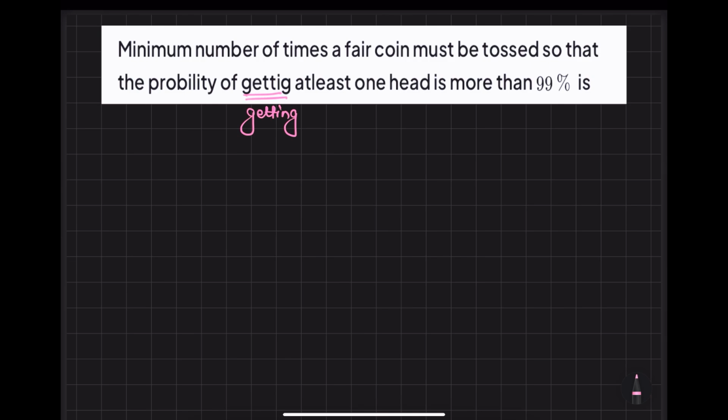So can I say that the probability of getting at least one head is equal to total probability minus no head? Correct or wrong? This is correct.